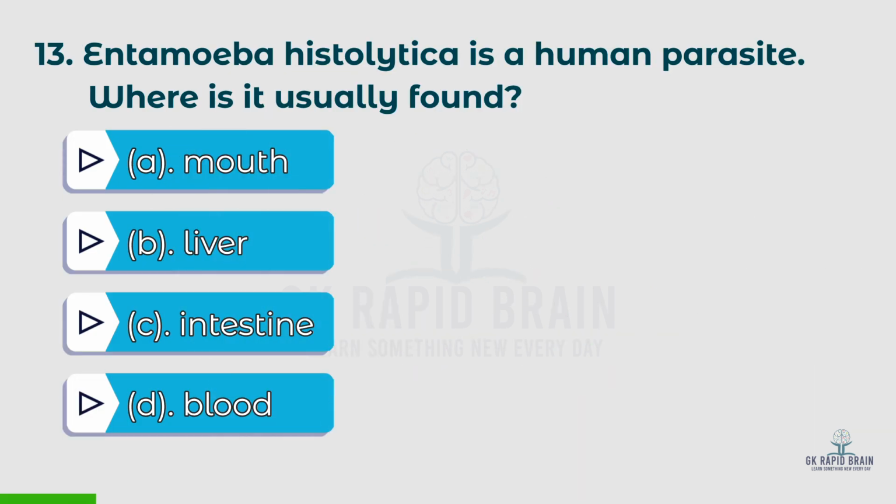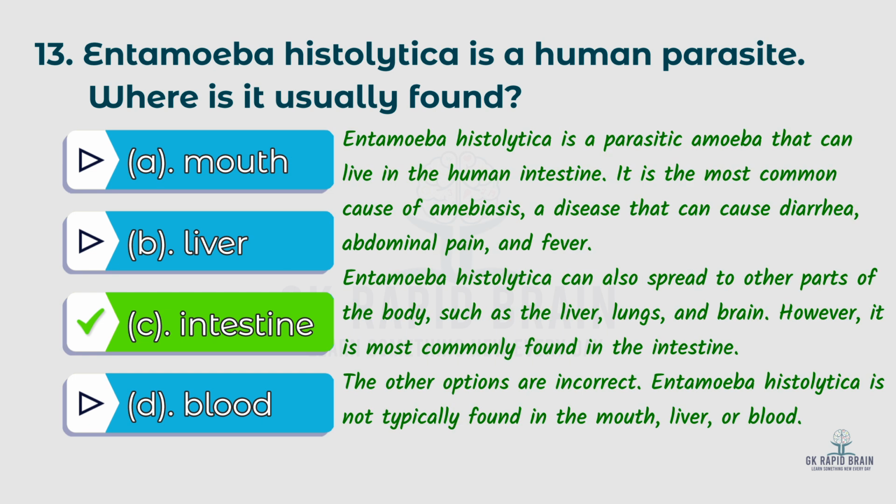13th question. Entamoeba histolytica is a human parasite. Where is it usually found? Options A. Mouth, B. Liver, C. Intestine, D. Blood. The right answer is C. Intestine. Entamoeba histolytica is a parasitic amoeba that can live in the human intestine. It is the most common cause of amoebiasis, a disease that can cause diarrhea, abdominal pain, and fever.